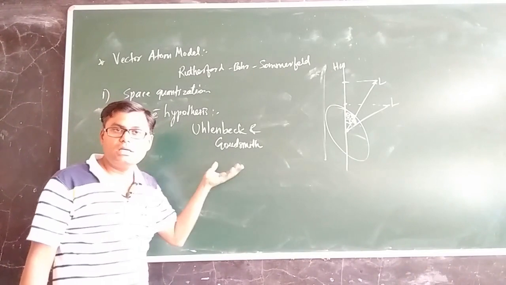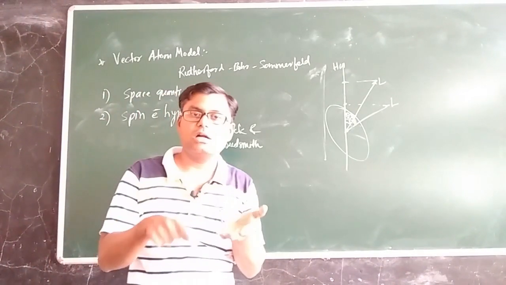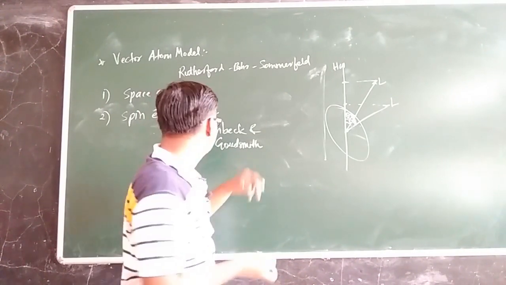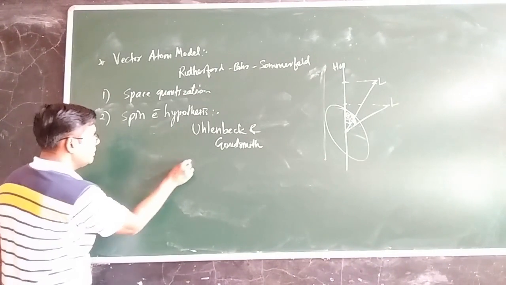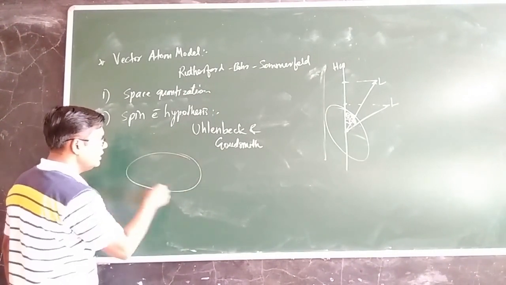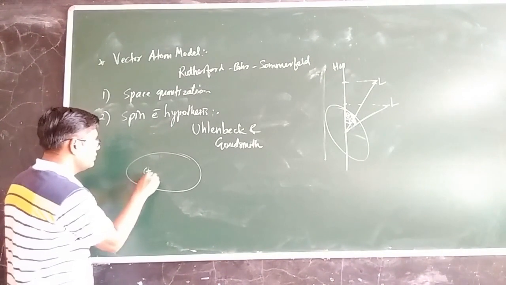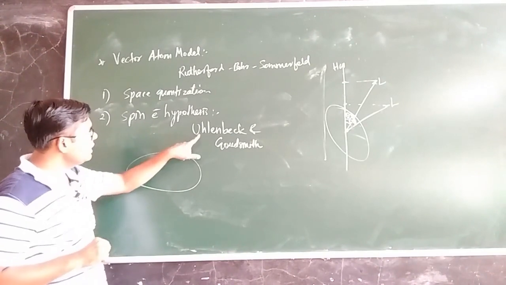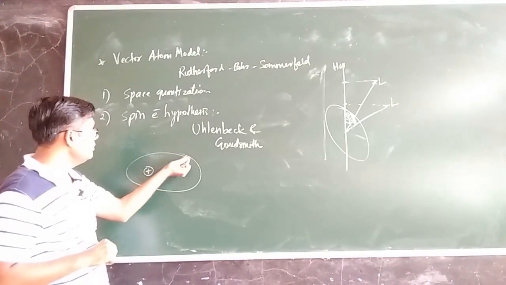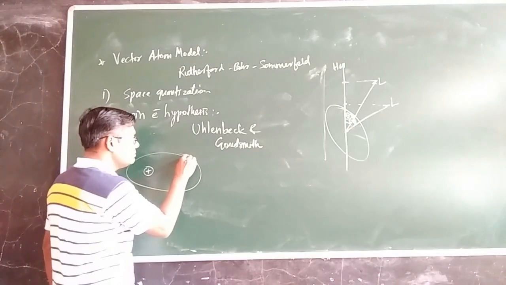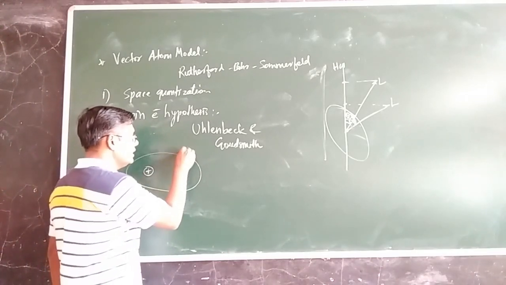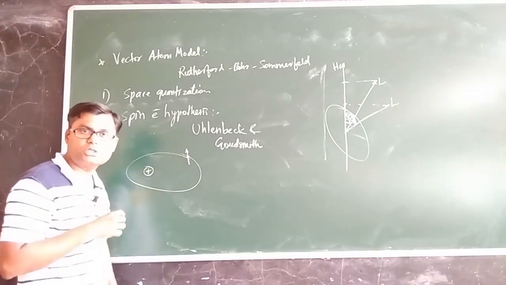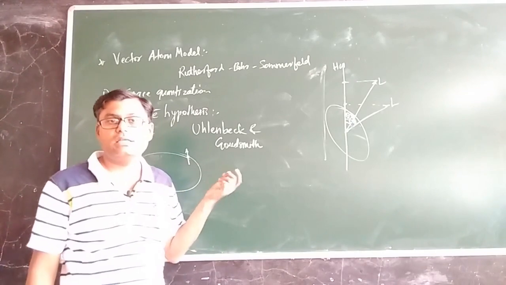According to them, the electron not only performs orbital motion around the nucleus, it also performs spinning motion about its own axis. Earlier we considered the orbital angular momentum, because the electron was moving in an elliptical orbital motion around the nucleus. According to Uhlenbeck and Goudsmit, the electron not only performs the orbital motion, it also has spin, meaning it spins about its own axis. So it will have the orbital motion, and it will also have the spin motion. Now what is the advantage of considering the spin motion?